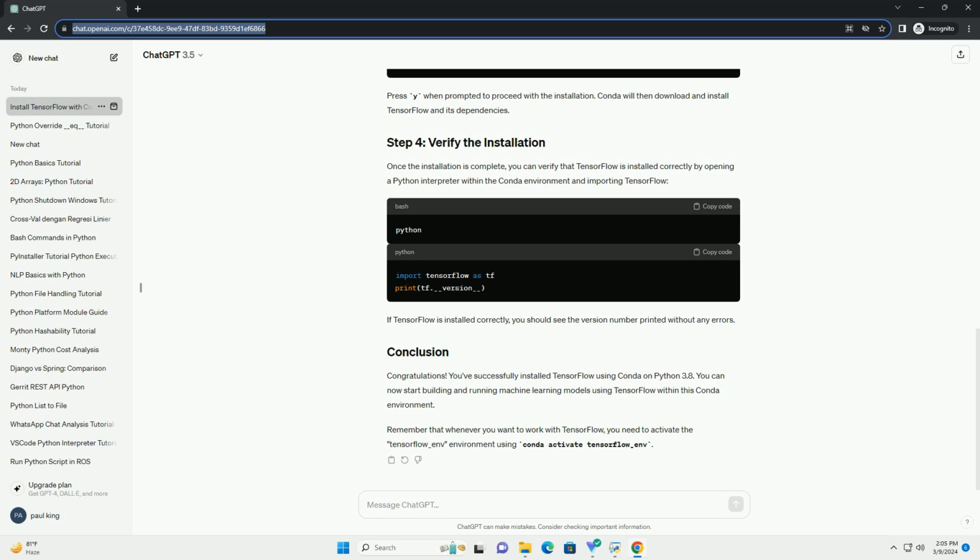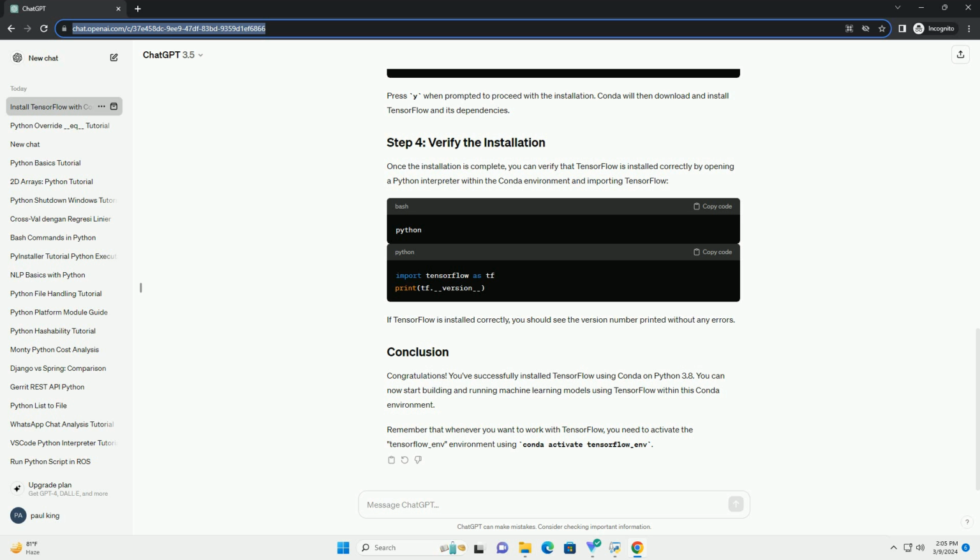Congratulations! You have successfully installed TensorFlow using Conda for Python 3.8. You can now start building and training machine learning models using TensorFlow in your Python environment. Remember to activate your Conda environment whenever you start working on your project. If you encounter any issues during installation or have questions, refer to the official TensorFlow documentation or the Conda documentation for troubleshooting tips and additional resources.